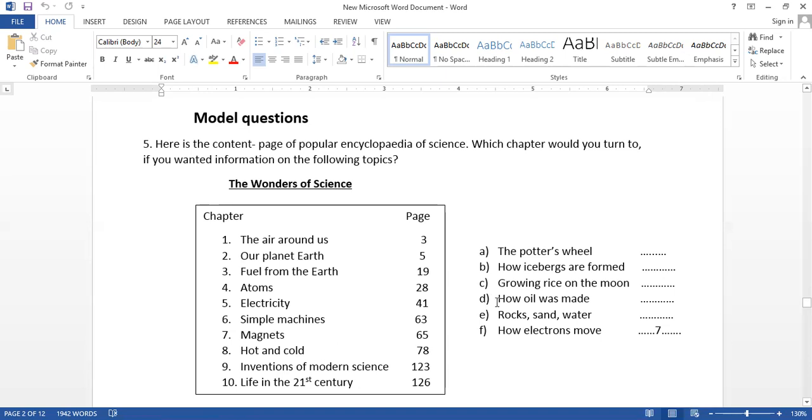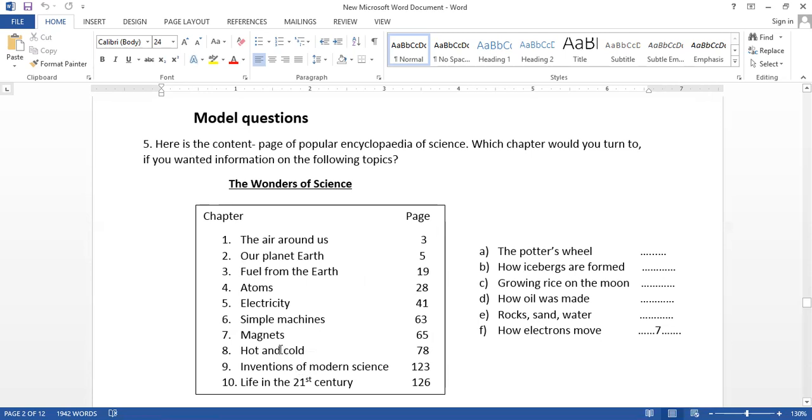Then we have how oil was made. Oil. Air, planet Earth, fuel, atoms, like that. So we can select the third chapter, fuel from the earth. And then we have rocks, sand and water. Now already we have selected this.